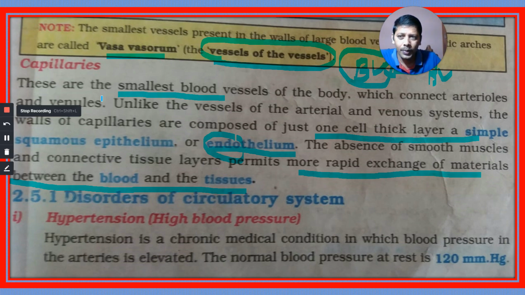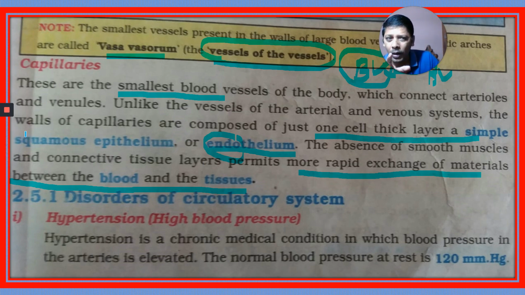Once again I repeat, capillaries are the smallest blood vessels of the body. The second one, they connect arterioles and venules. And unlike vessels of the arterial and venous system, the walls of the capillaries are composed of just one cell layer.